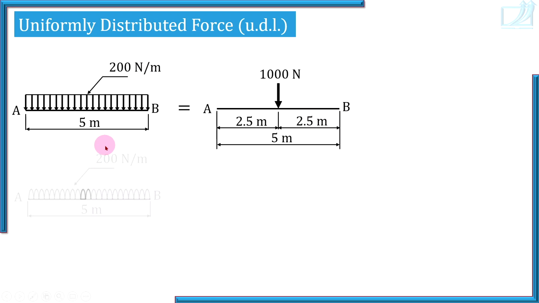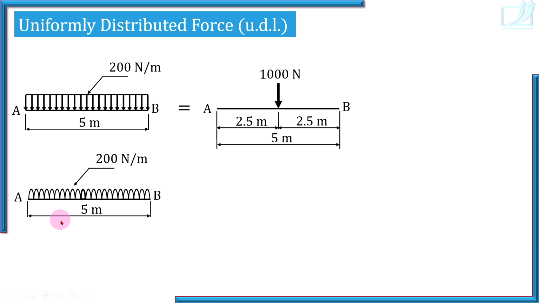There is one more method to show UDL in space diagram. The first diagram and this diagram suggest you the same thing. It is associated with its length, which is given 5 meters, and a notation is used on one of the sides of this line AB.